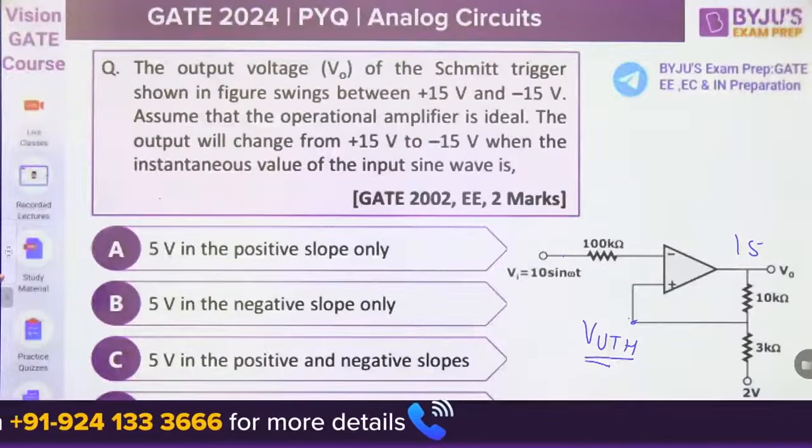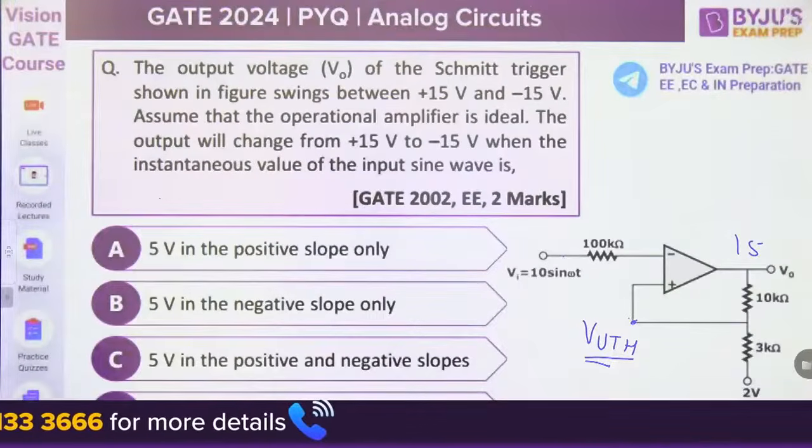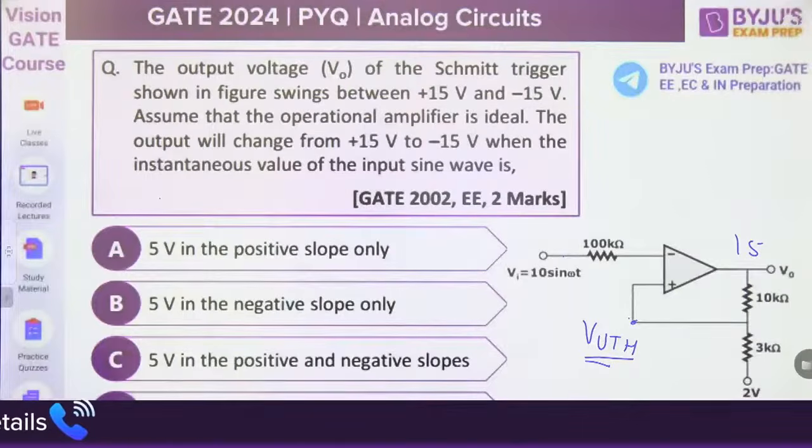This is the hint for this question. Try to solve this one. That is the question on the symmetric trigger circuit.